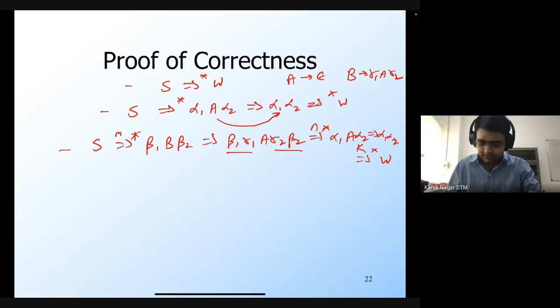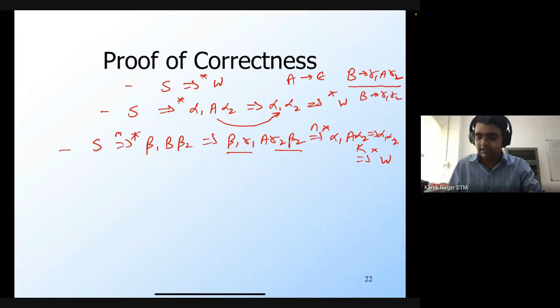Okay, so now, since I have a production rule of the form B generates gamma 1, A, gamma 2, and since A is nullable, there must be a production rule of the form B generates gamma 1, gamma 2.